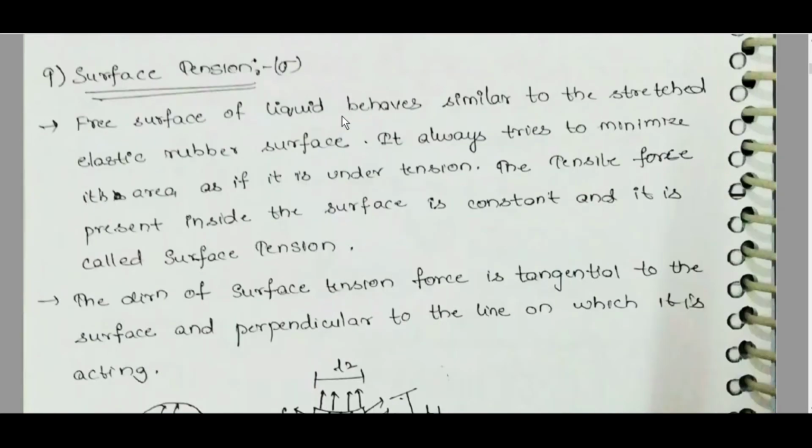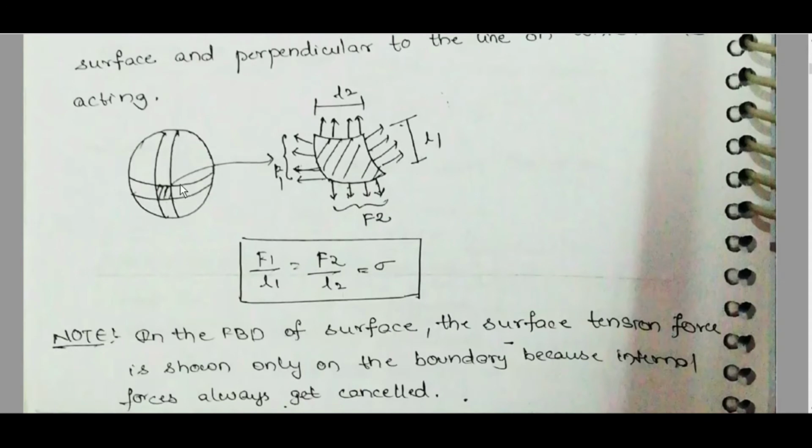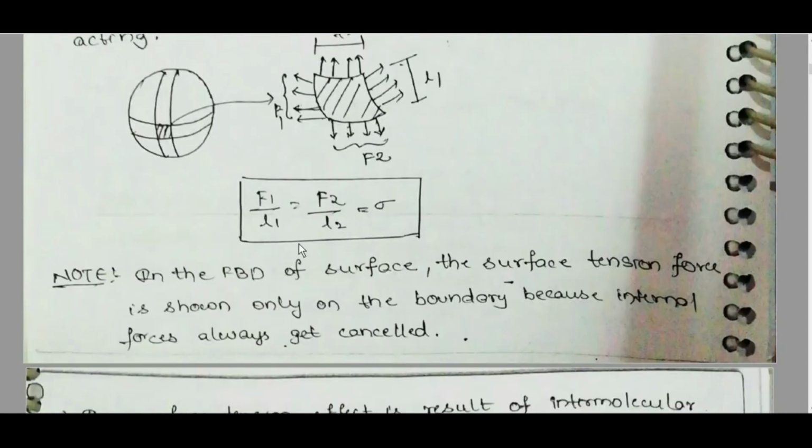Surface tension: the free surface of a liquid behaves similar to a stretched elastic rubber surface. It always tries to minimize its area, as if it is under tension. The tensile force present inside the surface is constant and it is called surface tension. The direction of surface tension force is tangential to the surface and perpendicular to the line on which it is acting. If you consider this fluid element on the surface, this F1 will be like this, F2 will be like this, this length is L2, this length is L1, F1 by L1 is equal to F2 by L2.